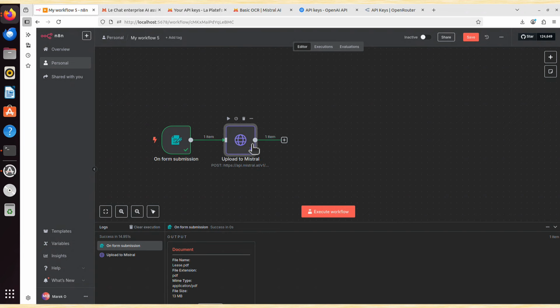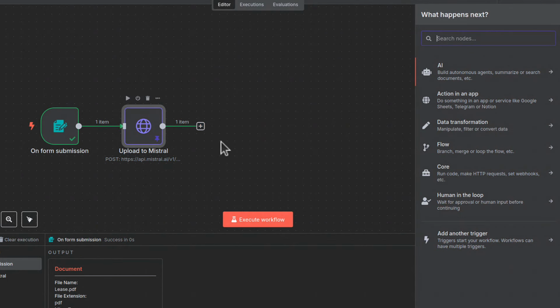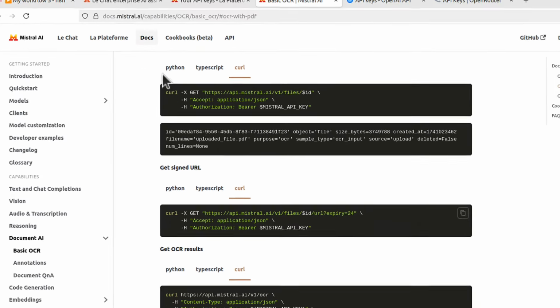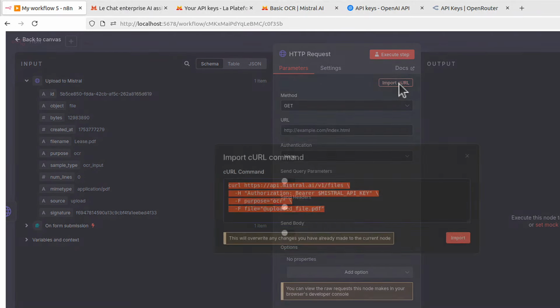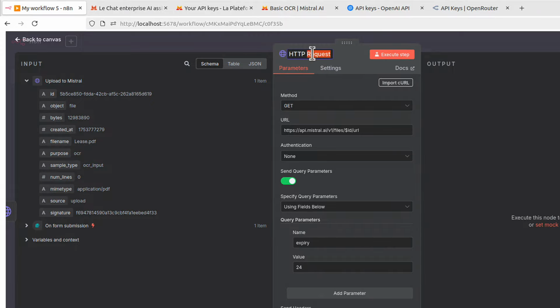Alright, but let's build another node. This node will get us a signed URL. Let me click that plus. It will be again HTTP request. That's fine. And we want to also import it as a curl command. So I will go back to this page with our curl commands, and this is the one I need, get signed URL. But what is it even about? I will first copy it and then I will explain it, alright? So I copied this, get signed URL, I go back to my node, import curl, it's not the one, I have a new one, it's this command, and I say import, and I change the node name to get URL.